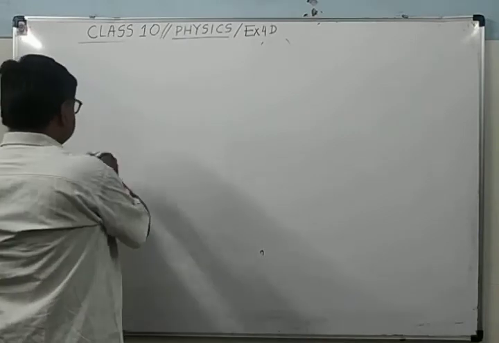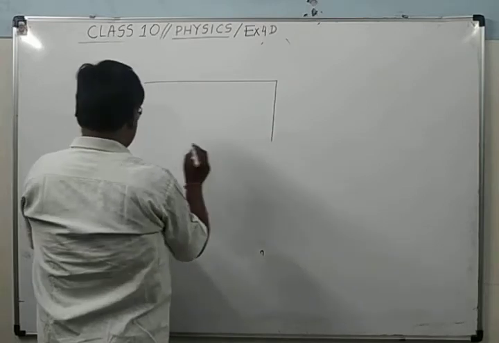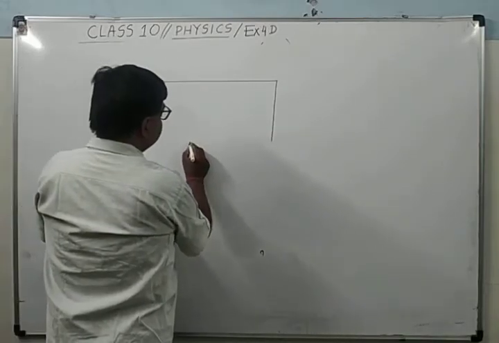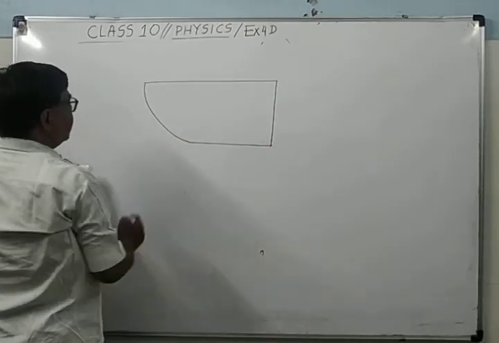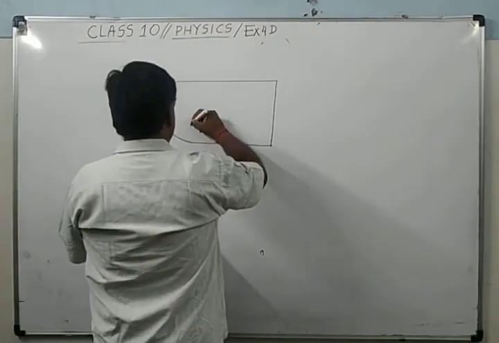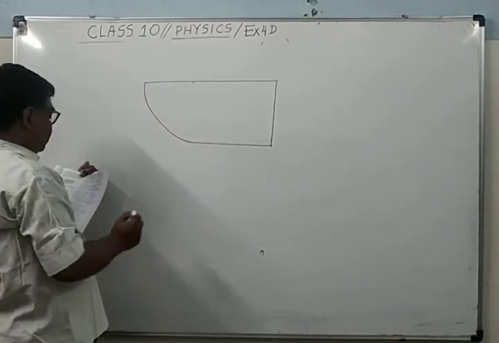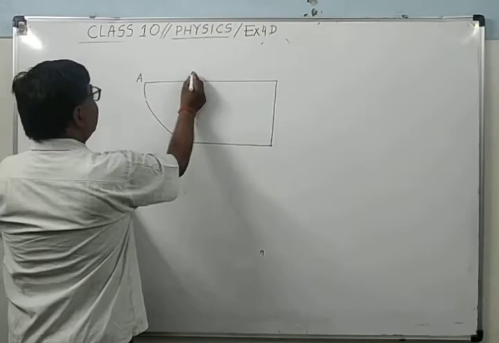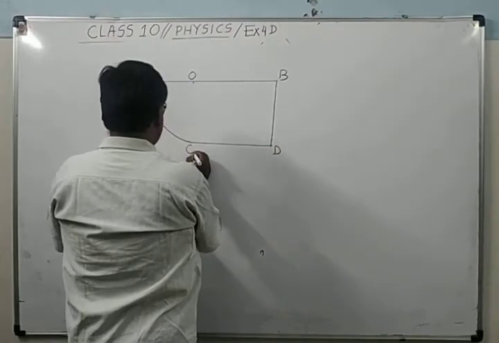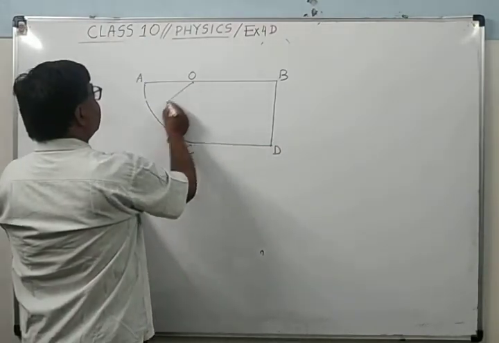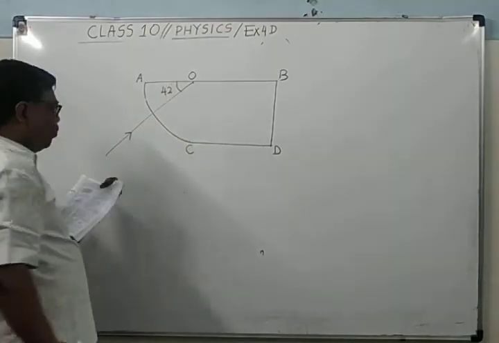Here you can see. Let me draw the diagram. This is A, O, B, D and this is C. Here this ray is falling here at an angle. This angle is given as 42.